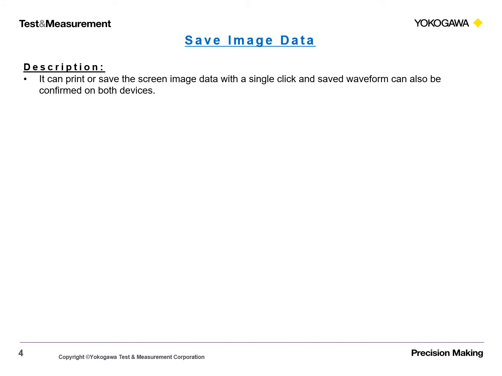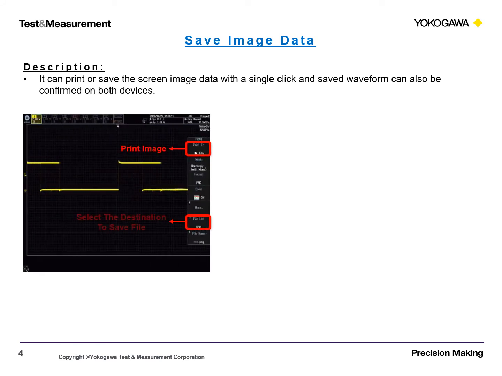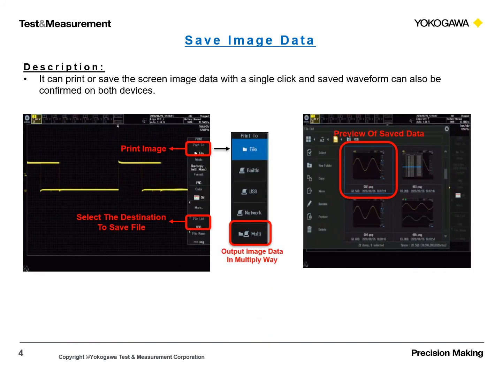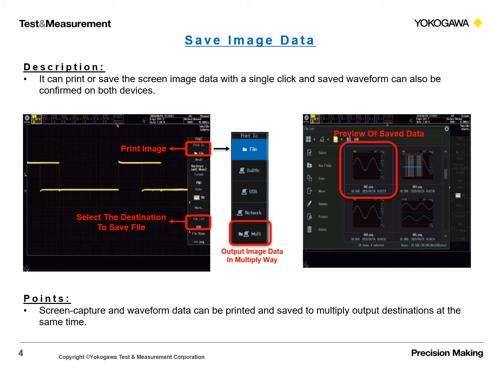Save image data. The DLM5000 and DLM3000 can print or save the screen image data with a single click, and the saved waveform can also be confirmed on both devices. 1. Screen capture and waveform data can be printed and saved to multiple output destinations at the same time.